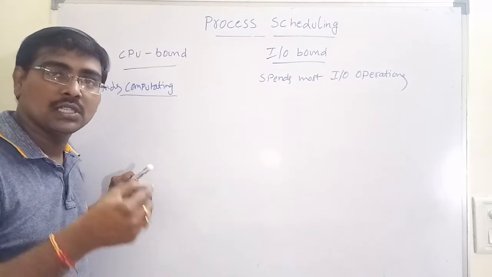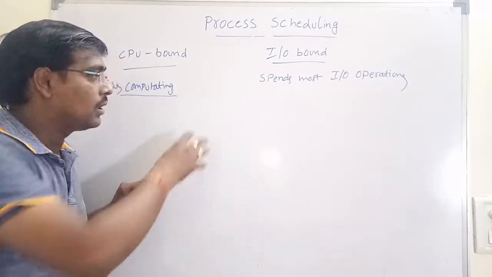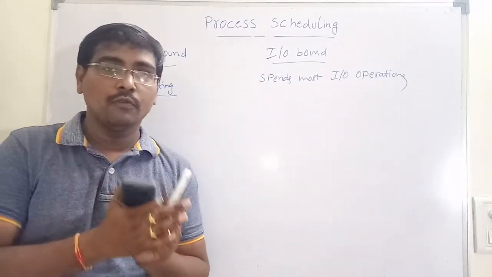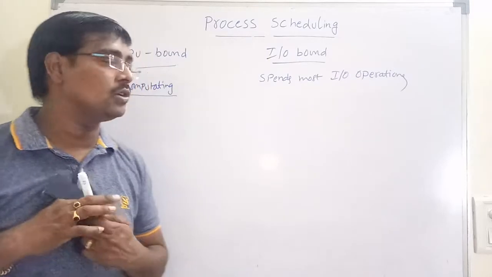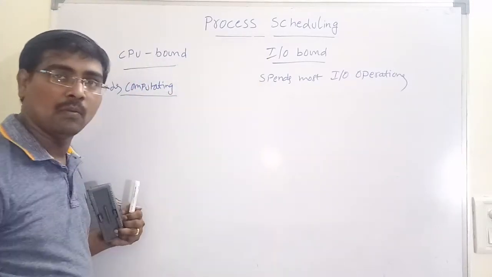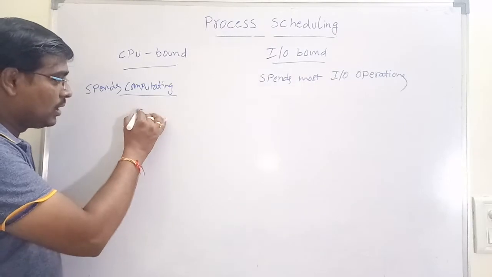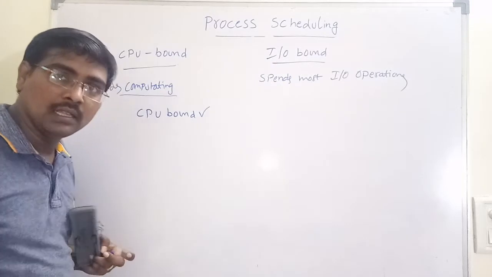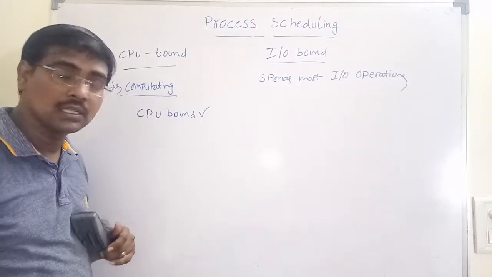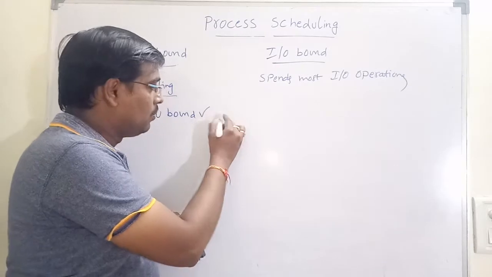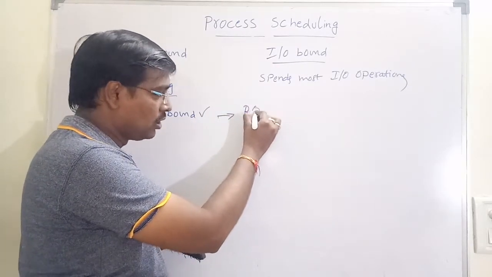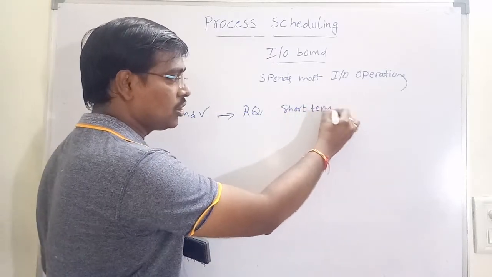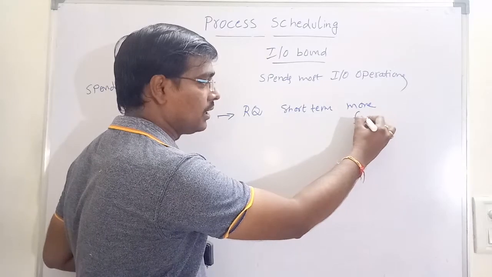Now, which process should be selected for execution? The long-term scheduler selects some processes and places them in the ready queue. Which process should the long-term scheduler select, CPU bound or IO bound? For example, if you are selecting CPU bound processes, all of them are placed into the ready queue, and the short-term scheduler runs more frequently.